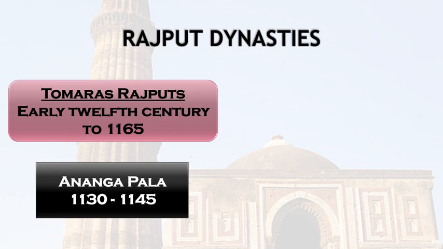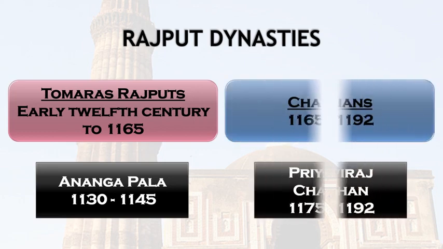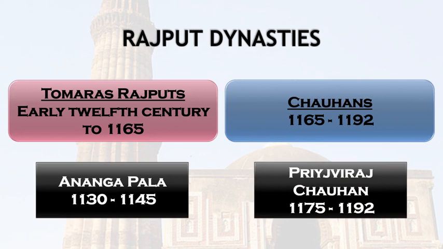He ruled from 1130 to 1145. After that, the next famous Rajput dynasty was the Chauhans. They ruled from 1165 to 1192, and the famous ruler was Prithviraj Chauhan, who ruled from 1175 to 1192.